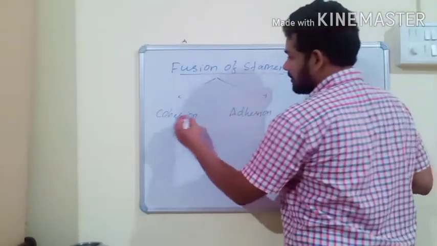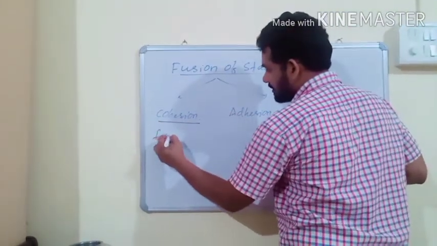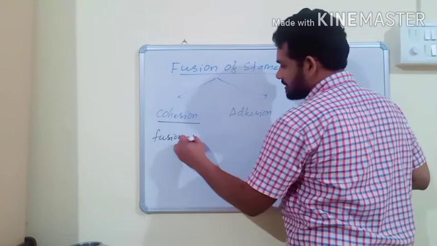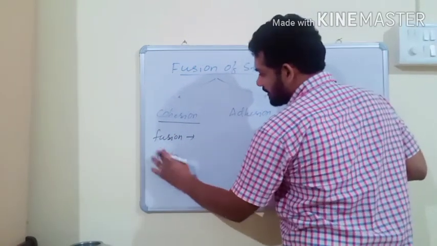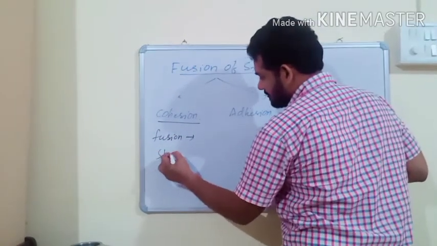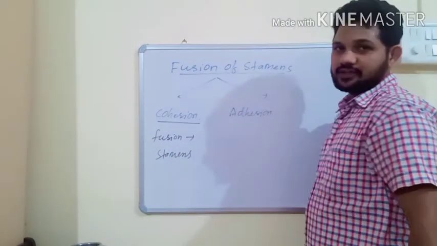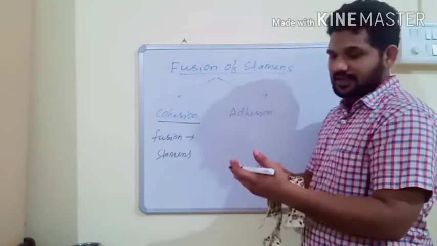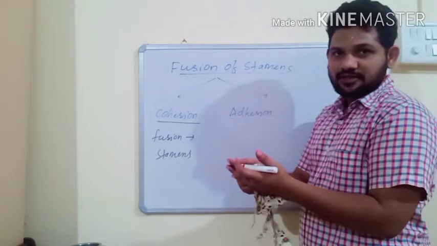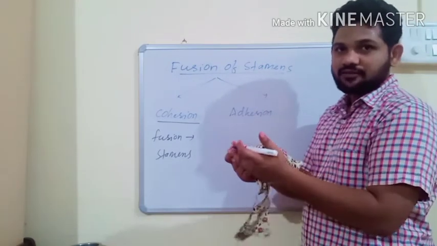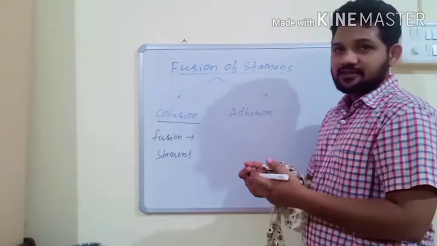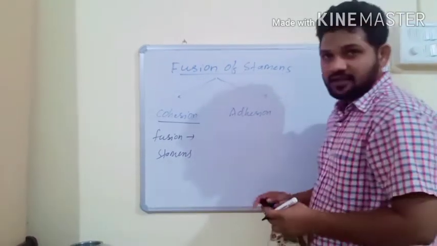So what is cohesion of stamens? If fusion occurs between stamens themselves, then the fusion is called cohesion. Each stamen has two parts, anther and filament. If all the filaments are fused, or if all the anthers are fused, or if both anthers and filaments are fused, then the condition is said to be cohesion.